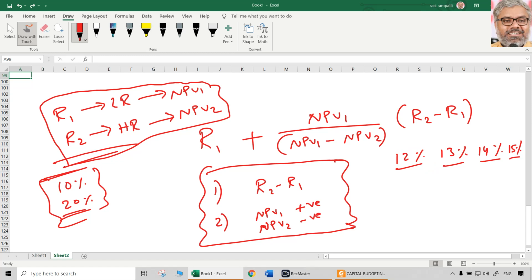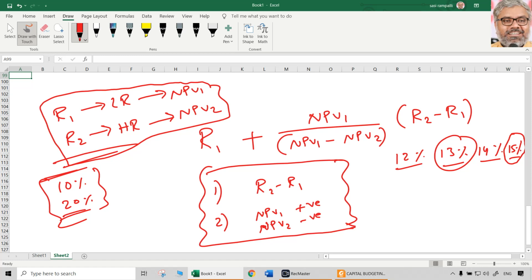But you can choose something in between, right? Let us say start with 13%. If NPV is positive, then recalculate NPV at 15%. Then if that is negative, you got the result. But don't waste time recalculating again if it is not negative. It is only a preferable outcome, not any compulsion.